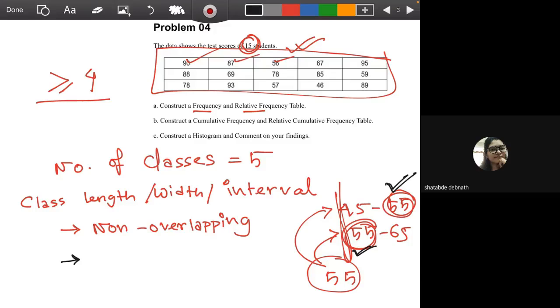Next thing is, all the classes have to be equal in length. So that means if the length of this class is 10, this class has to be 10. All the classes length has to be equal. So these are the criteria of formulating class lengths. Any question?